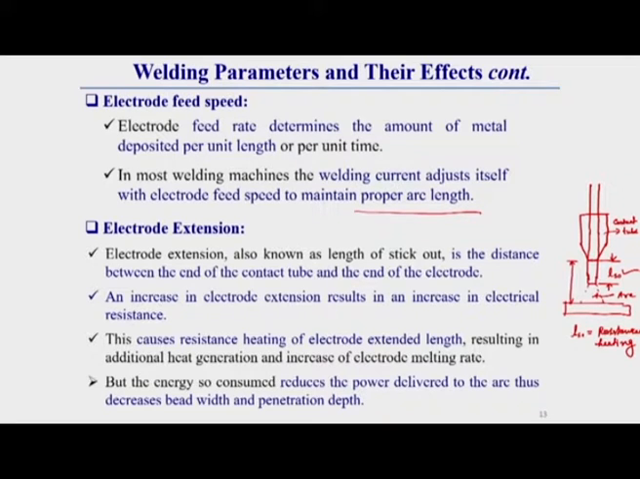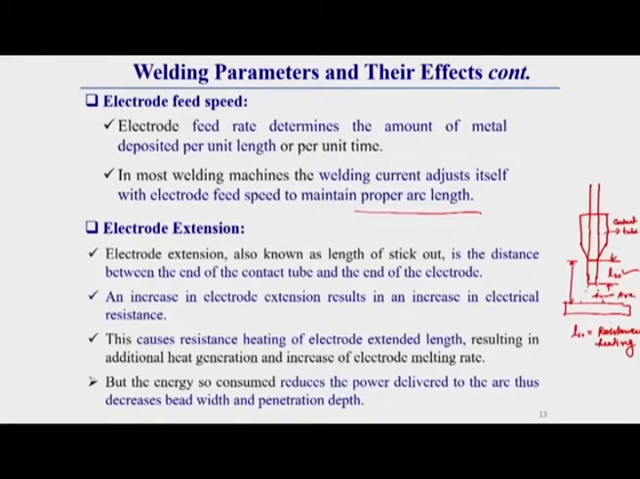Now, for a particular power, due to the resistance heating of this extended electrode, some power will be consumed by the resistance heating portion. So for a particular power supplied from the power source, some portion of heat is consumed by resistance heating of the electrode, and the rest of the heat is supplied to the arc. Due to this, the energy so consumed reduces the power delivered to the arc, thus decreasing the bead width and penetration depth.